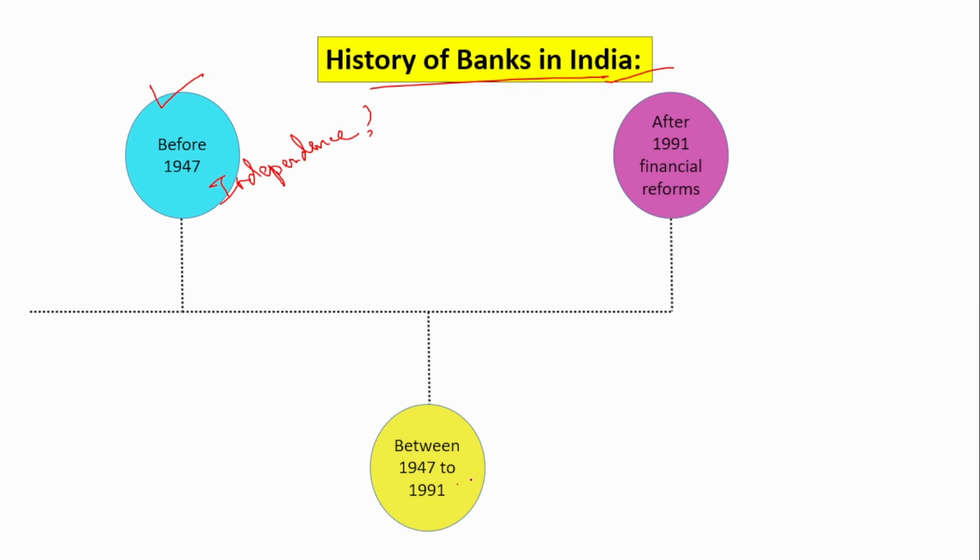Next is between 1947 and 1991. And next is after 1991, when the economic or financial crisis and the reforms had been brought into India. So why has it been divided into three? Because in each period, major changes have been brought in. That is why the learning of the banking system is divided into three time gaps: before 1947, between 1947 and 1991, and after 1991. So let us see the period before 1947.